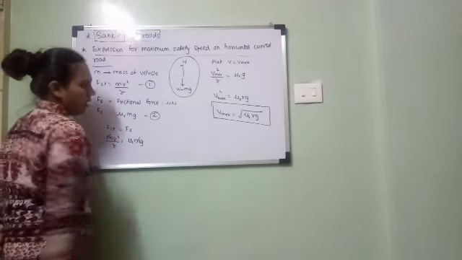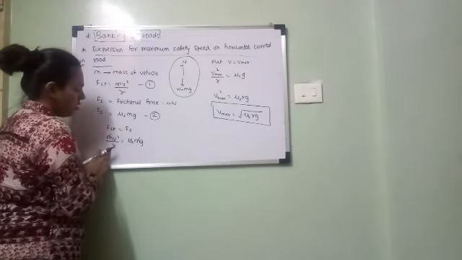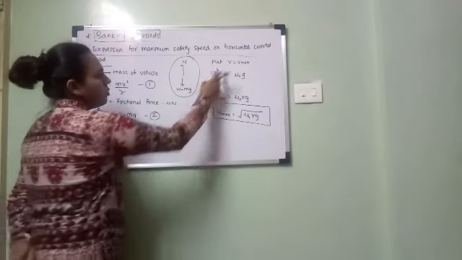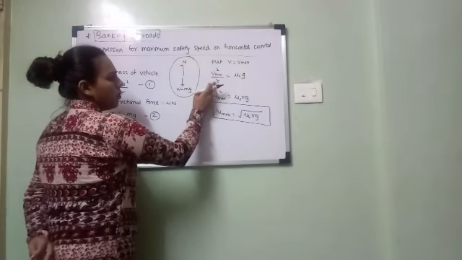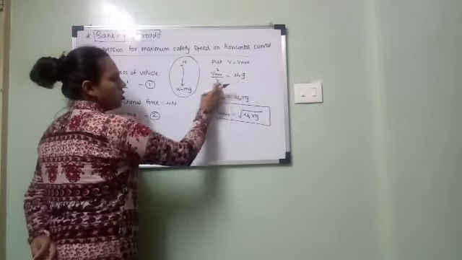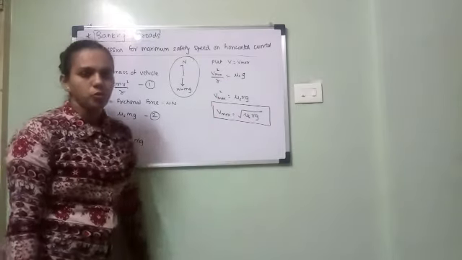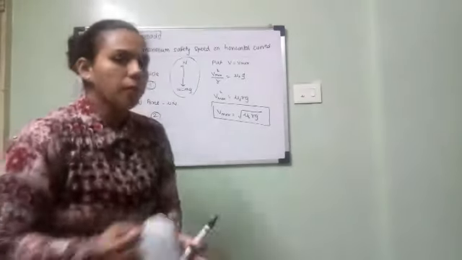This normal reaction is balanced by weight mg. So Fcp is equal to Fs, mv square upon r is equal to mu s mg. m will get cancelled out. Put v is equal to vmax because you want to derive maximum safety speed. So vmax square upon r is equal to mu s g. Take r over there, you will get vmax is equal to under root mu s rg. So this is the first question which is asked from this topic.